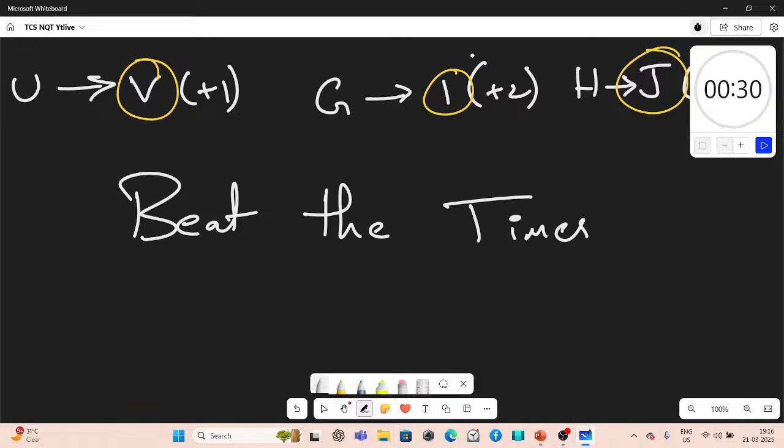I'll ask you to find the missing term, and while I start the timer, I'll be writing the questions here on the board. I'll just move it a little bit further. I'll start the timer, and meanwhile I'll also write the question right here. You have to guess, and you have to give me the right answer. Let's see how that works. The timer is going to start in a minute.